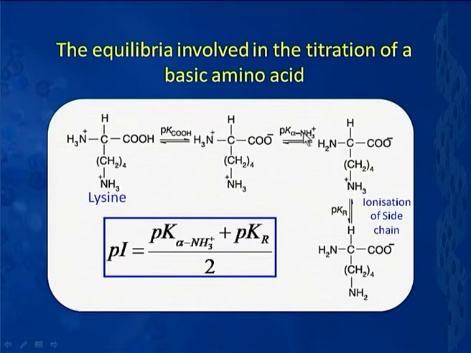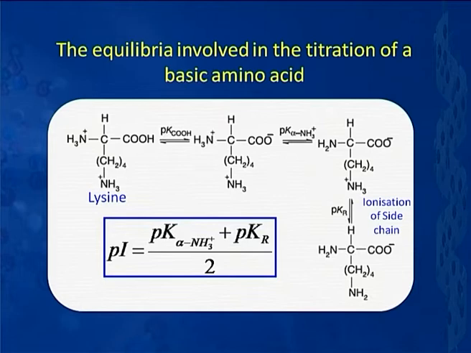That is how we show it over here: pI, that is the isoelectric point, is equal to the average of pK alpha ammonium group and pK R, R being the side chain here. So, this is my pK R here. That is how we represent the equilibria in case of titration of a basic amino acid.